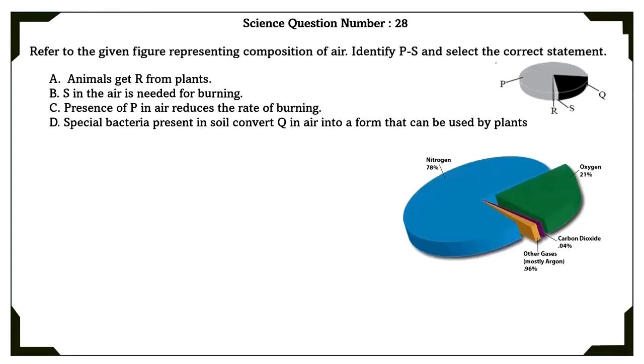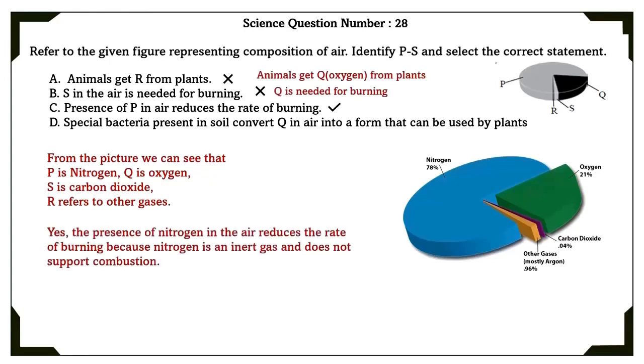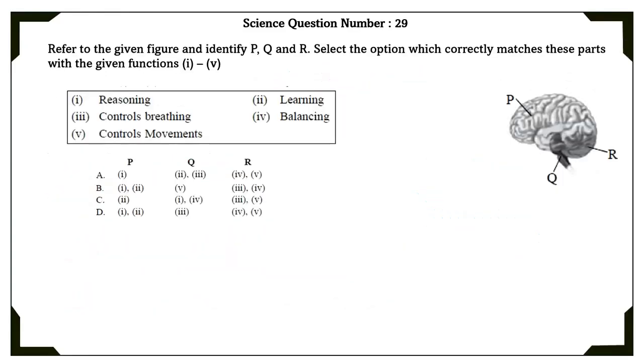Science question number 28. Refer to the given figure representing composition of air. Identify P and S and select the correct option. From the picture, we can see that P is nitrogen, Q is oxygen, S is carbon dioxide, and R refers to other gases. Using this information, we can see that the C option is the correct option. Yes, the presence of nitrogen in the air reduces the rate of burning because nitrogen is an inert gas and does not support combustion.